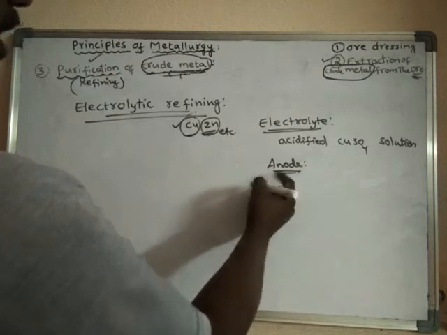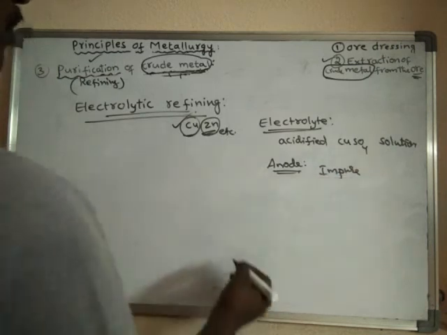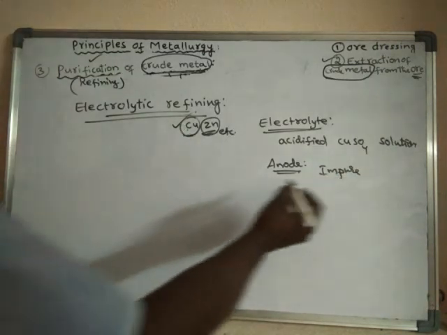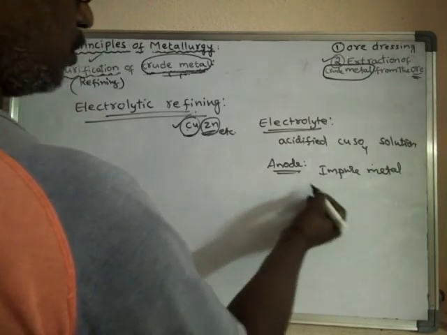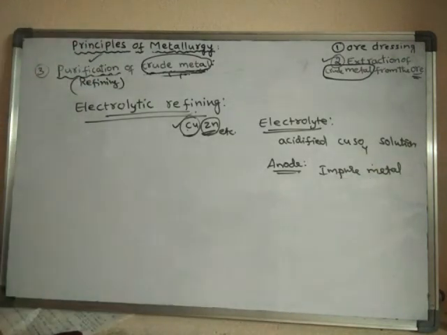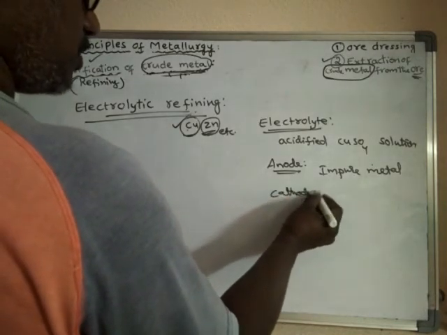Anode means impure or crude metal. Impure metal or crude metal will act as the anode. And the cathode is the same metal.